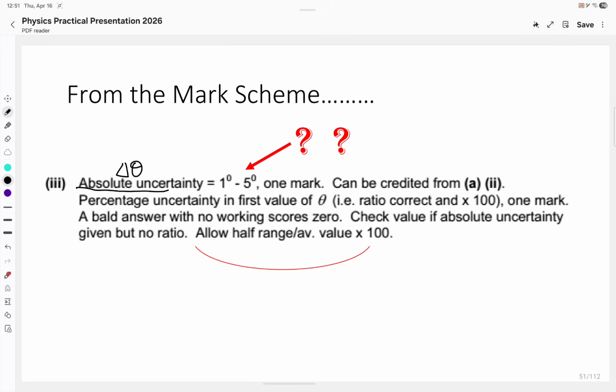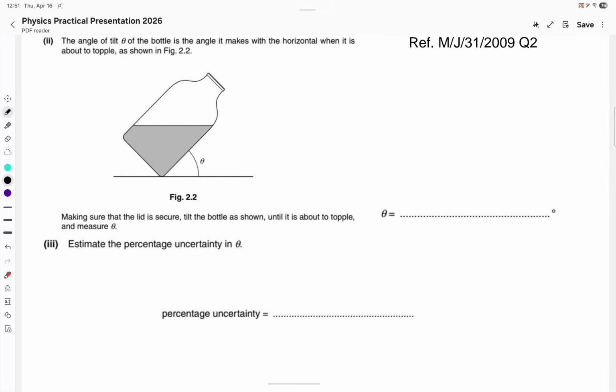आगे बढ़ते हैं. All right, let's move forward. Let's take another example now. May June 31, 2009. Angle of tilt has to be measured. Again, angle theta with the proper SI unit, and estimate the percentage uncertainty in theta. This is the situation.